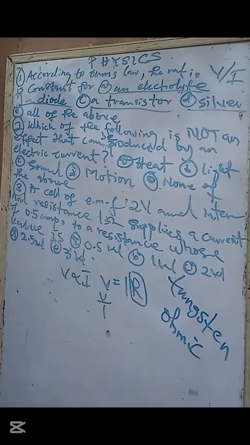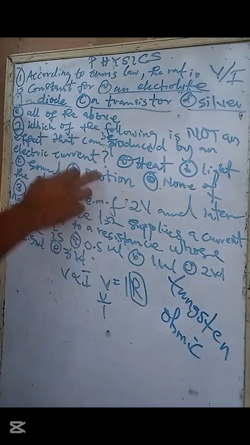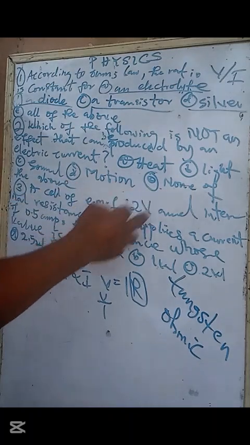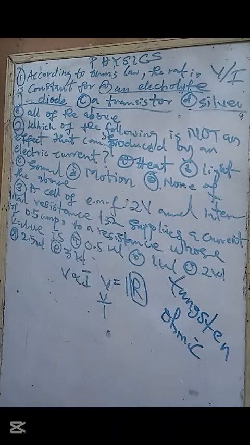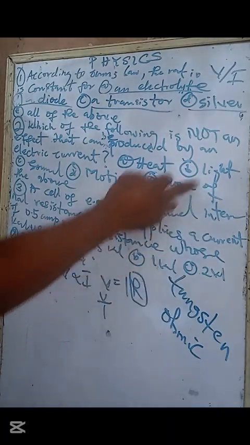Electromagnetism is another cause. I'm going to discuss electromagnetism within this week, but not just at secondary school level. I'm going to take it to a higher level, so you watch that video and take the one that belongs to you. Of course, that one will give you more understanding. So electric current can produce motion. Which of the following is not? None of the above is not, because all of the above can be produced. You understand?